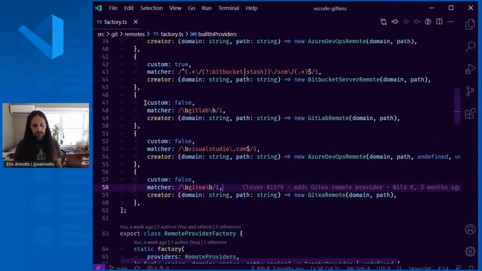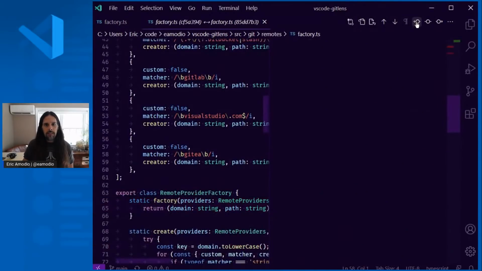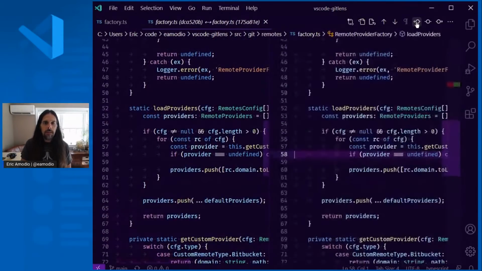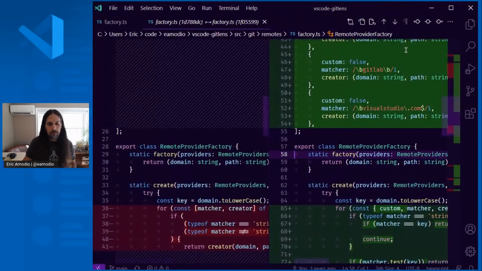The next feature I wanted to really dive into is the little navigation area up here in the editor bar. This allows you to open changes with the previous version of the file. So if you wanted to walk back in history, you can just quickly keep walking through the commits and see how this file has changed over time. You can go backward and forward. So it makes it very easy to just quickly jump through history and see how things evolved.